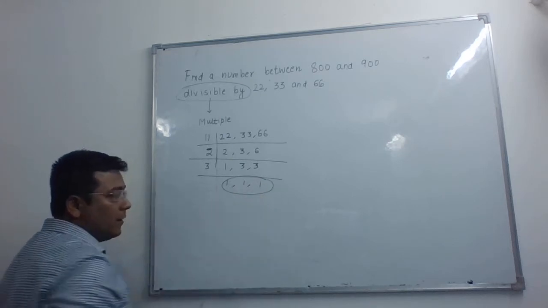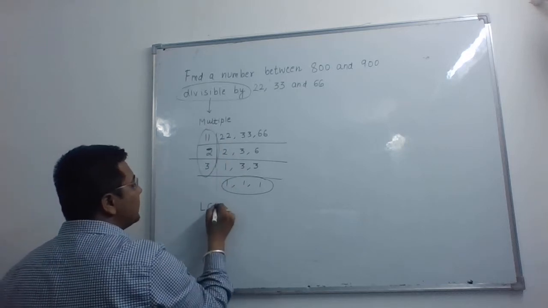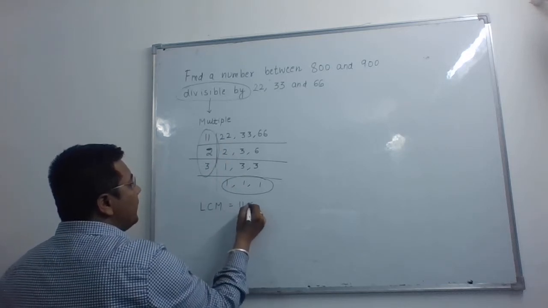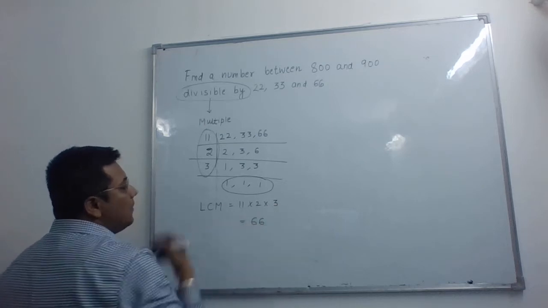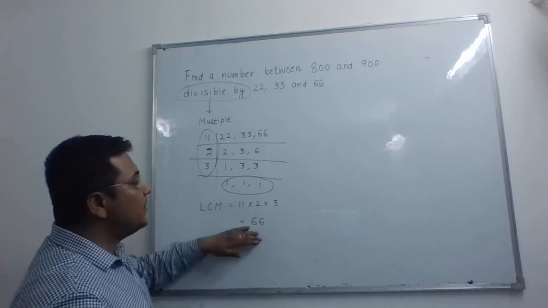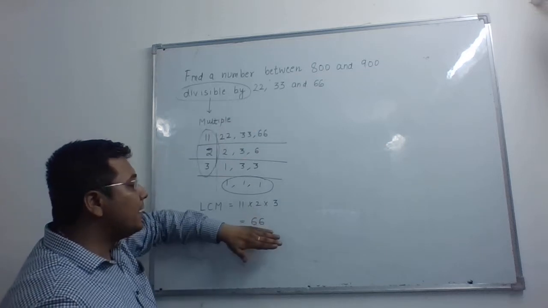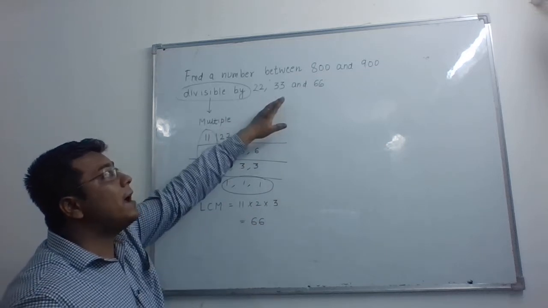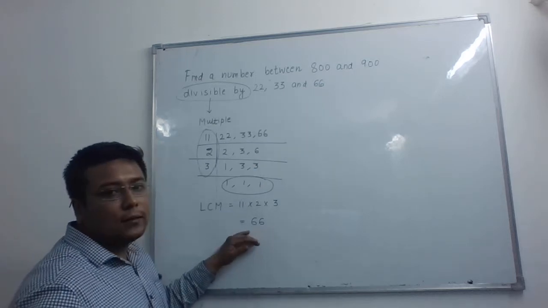So as we get 1, 1, 1, we stop here. So our LCM is 11 into 2 into 3, that is 66. Now 66 is the number which is exactly divisible by 22, 33 and 66. But this is not my answer.